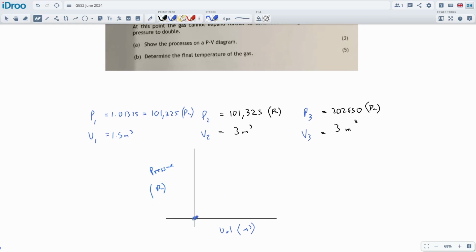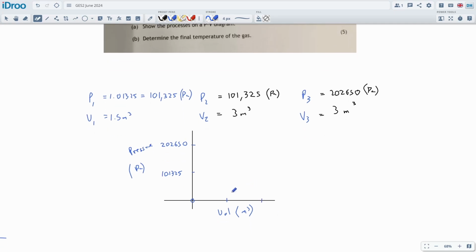We can assume that this is 0. I can put a 0 there, and this will be the 101. Let's make a bit more space, squeeze it in, 101,325 pascals, and here's pressure 2, which is 202,650, and then the volume will go from 1.5 and 3, so same kind of story down here. We can just put 2 marks, equally spaced.